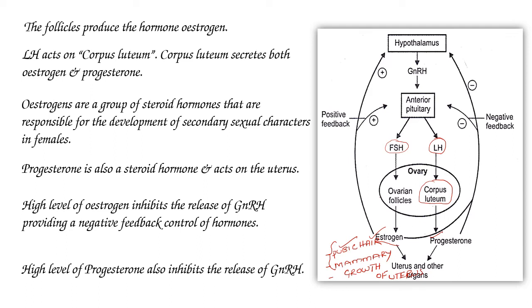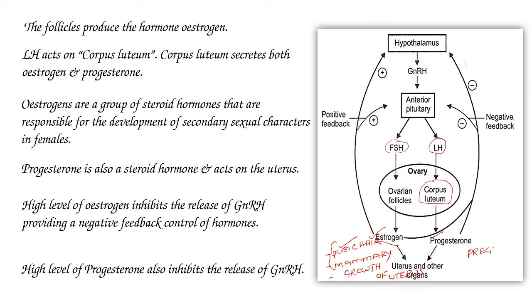Now progesterone, which is produced by the corpus luteum, is also a steroid hormone, and it is also called the pregnancy hormone.